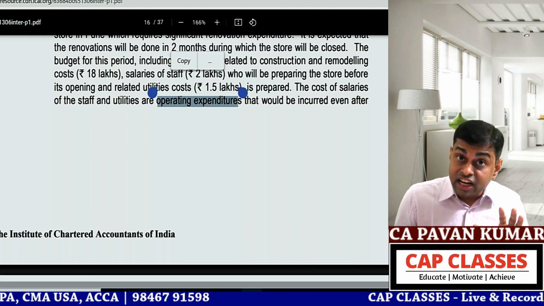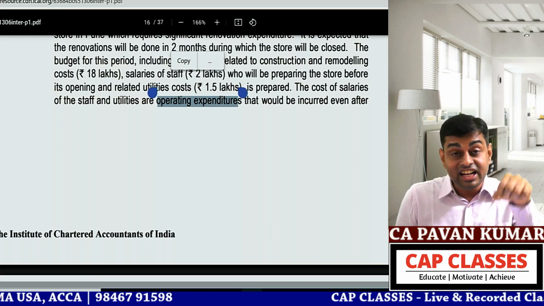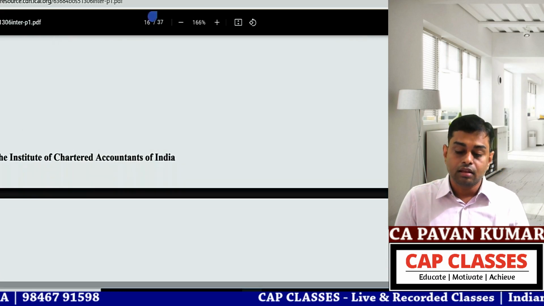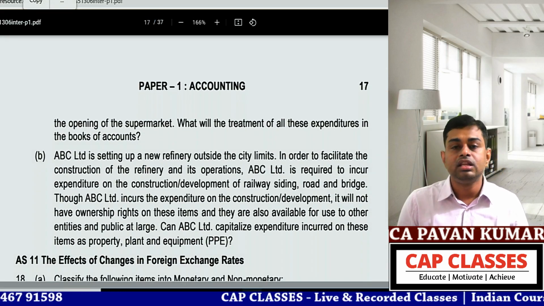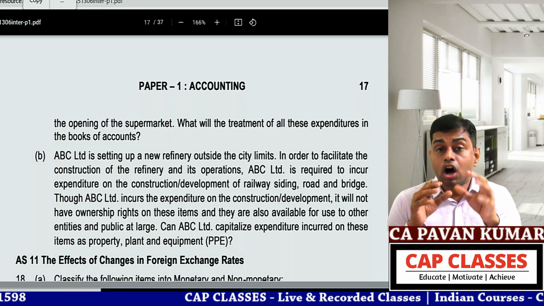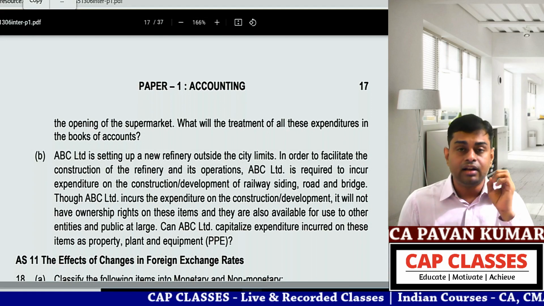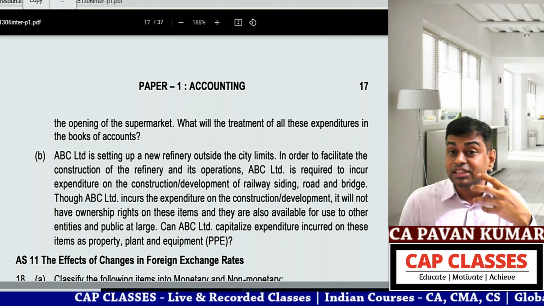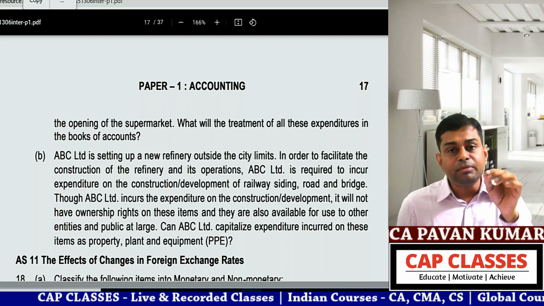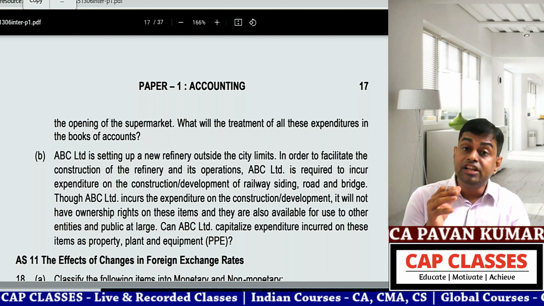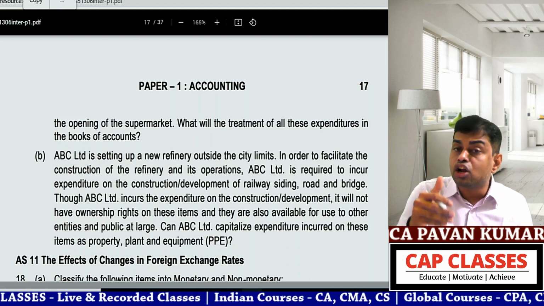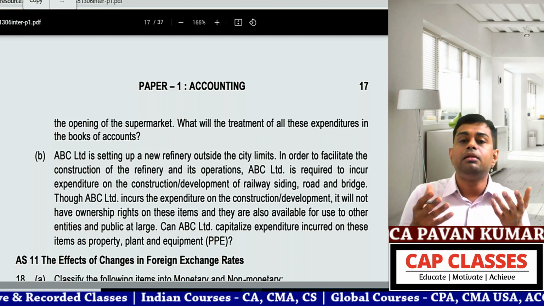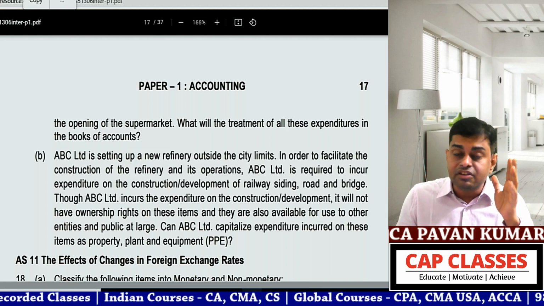This is also a CA final question, present 2021 edition, on property, plant and equipment. This is given as an example. So what is the answer? Any cost incurred to acquire an item of property, plant and equipment, or subsequent expenditure incurred on any item of property, plant and equipment which will give you future economic benefits, whose cost can be measured reliably, can be capitalized. This is the recognition principle given in Accounting Standard 10.